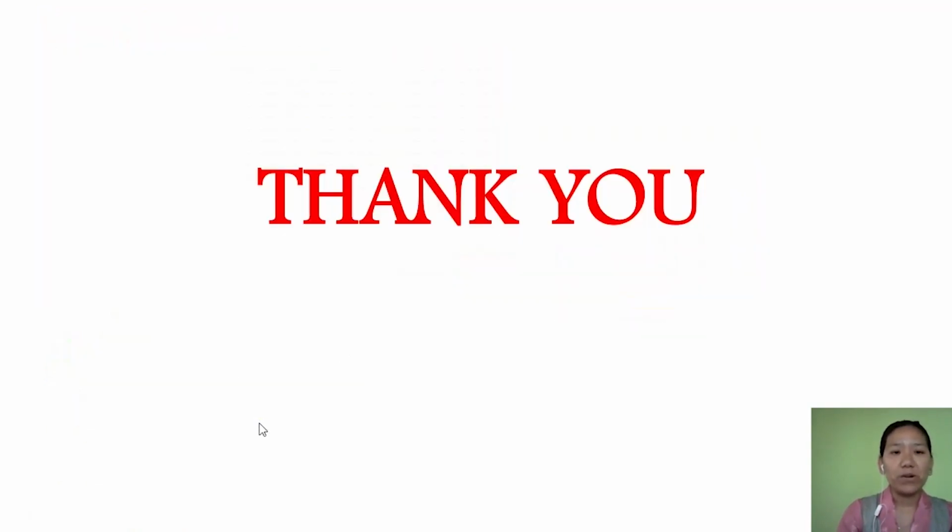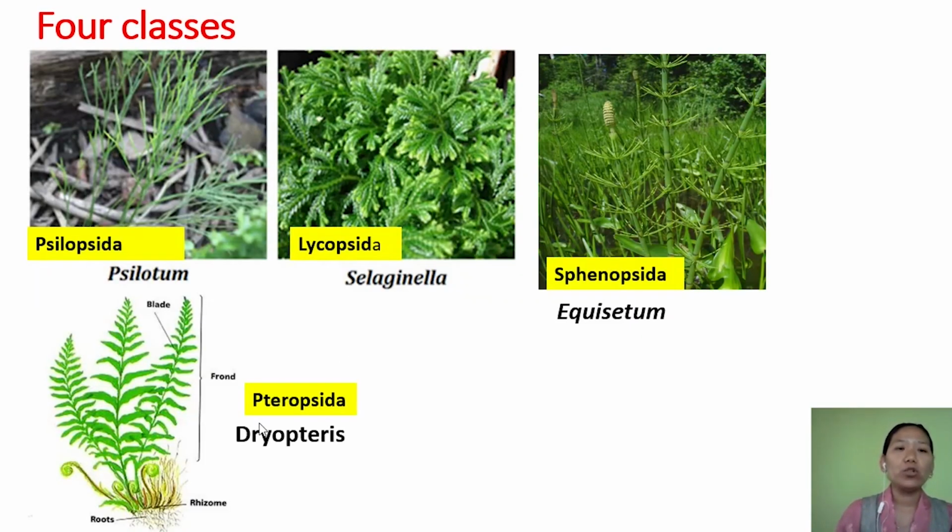example Dryopteris. So that's all for today's class. In this class, we talked about bryophytes and pteridophytes, and in the first video, we talked about Thallophyta.